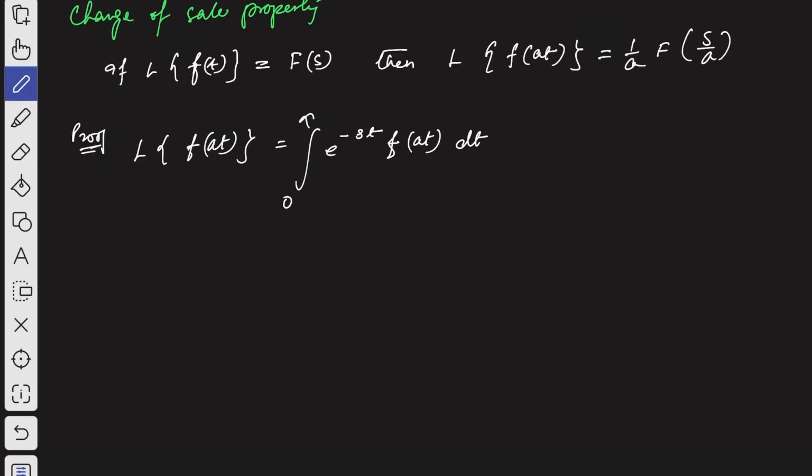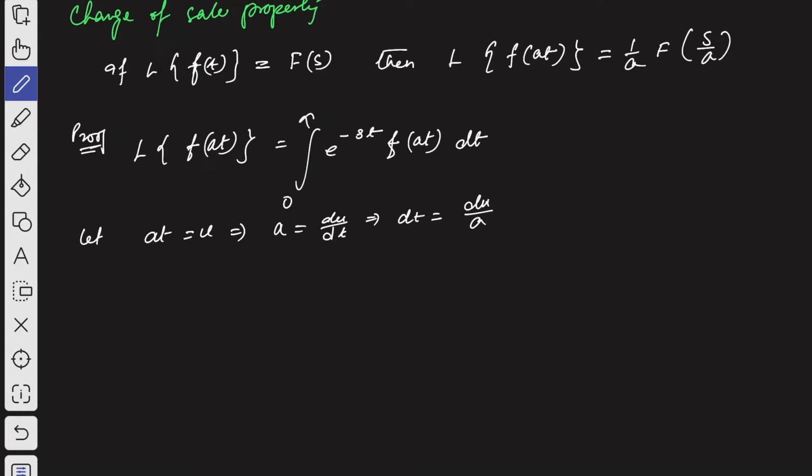Now let us do one thing. Let us consider at as u, which implies that if you differentiate both sides with respect to t, you will get a times du by dt. That's what you will get. So we can write dt is equal to du by a, or 1 by a into du.